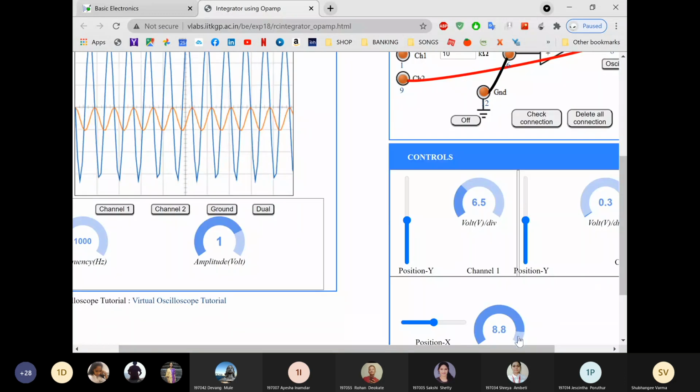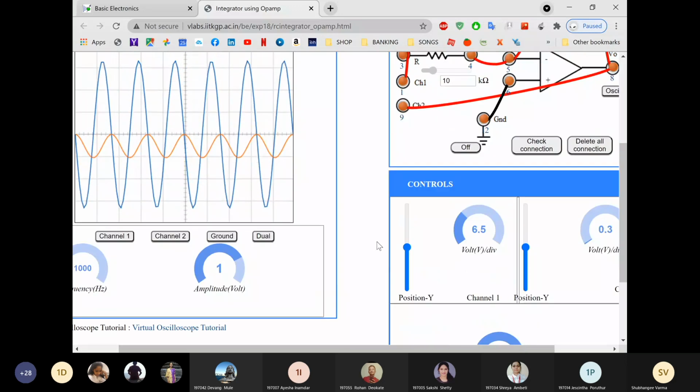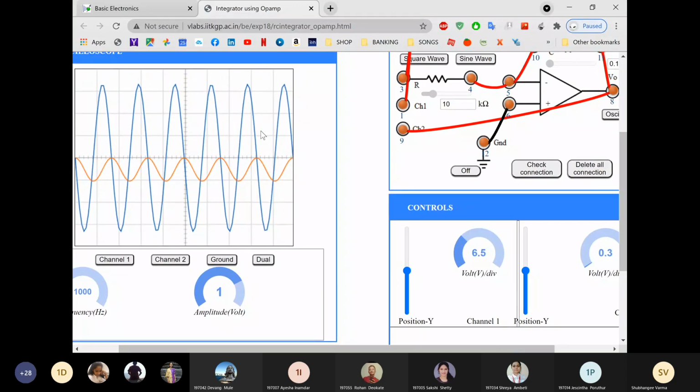Okay, I'll change it more. See, this is a nice representation. This is your input and this is your output, students. For sine, I am getting a cosine wave. This is integration. For sine, I am getting a cosine output. Everybody understood? Yes? Yes. Thank you. So this is my output for sine wave.